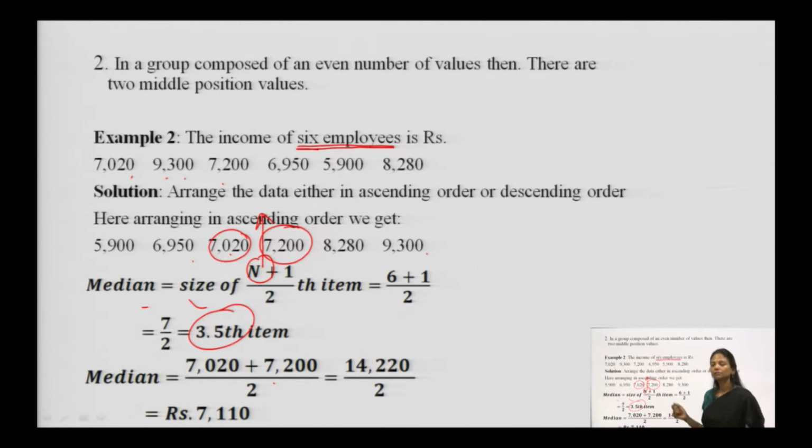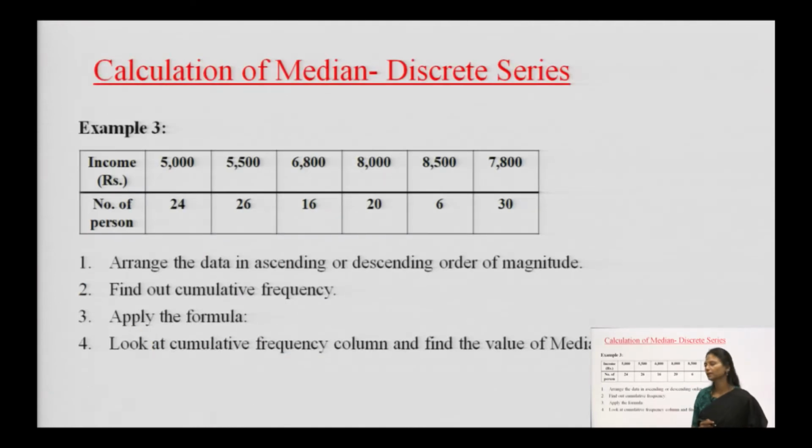Now, this was about the individual series. Next comes the discrete series. Discrete series means when we have two pieces of information, or when a table of two pieces of information is given to you. For example, an income of 5,000 is obtained by 24 people in an organization. The income of 5,500 is taken by 26 people of an organization.